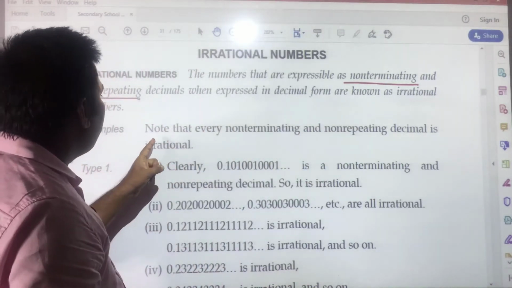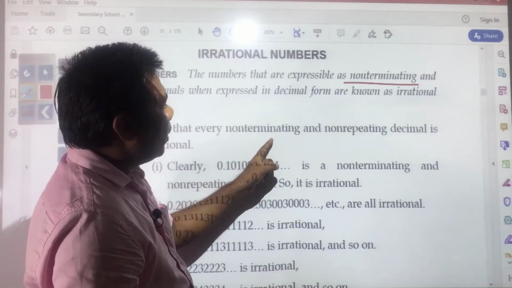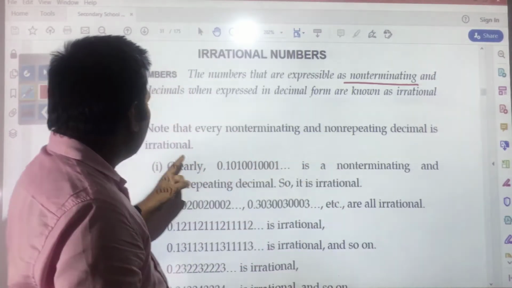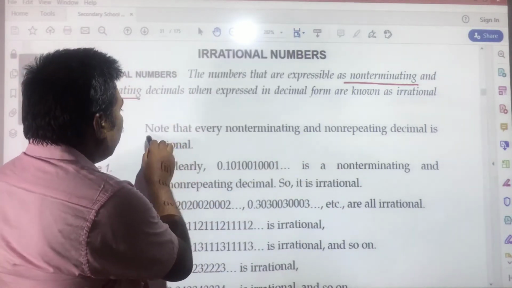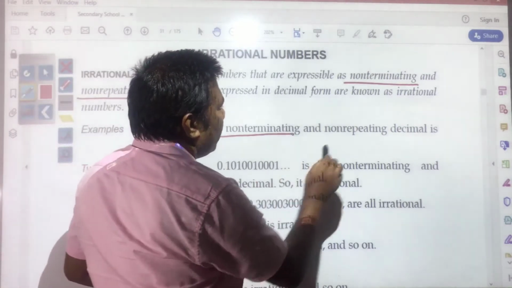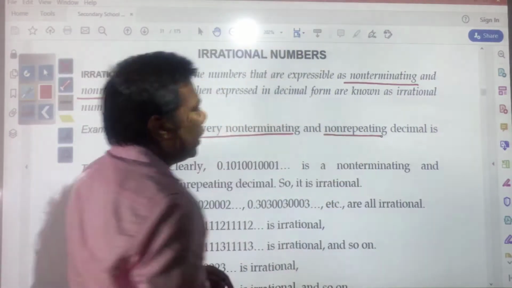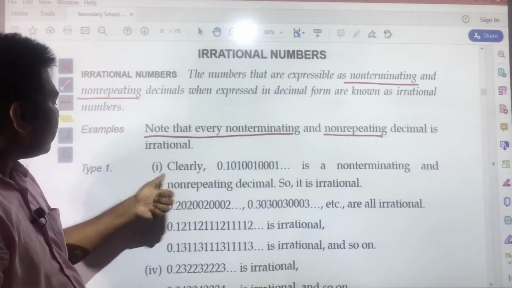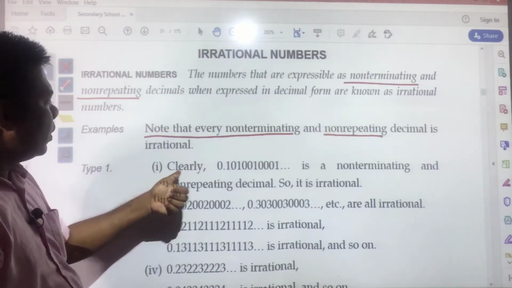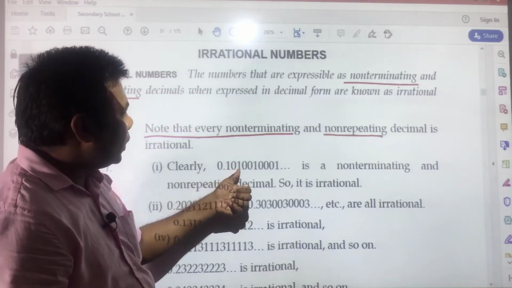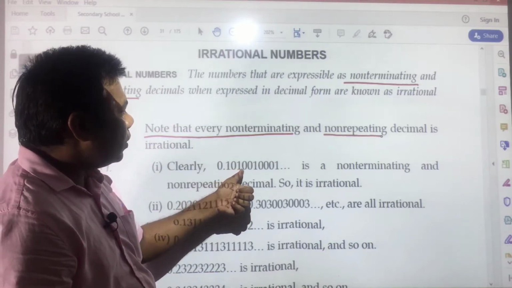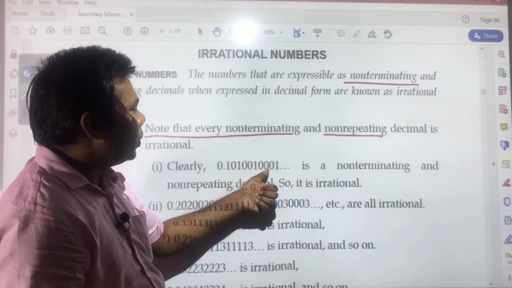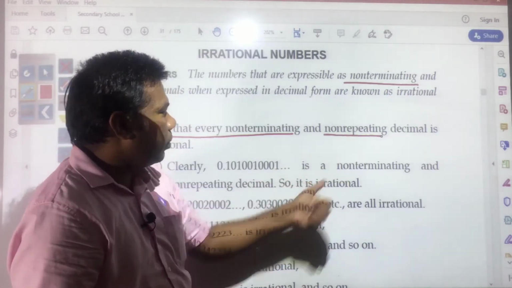Examples: you see, note that every non-terminating and non-repeating decimal is irrational. This you remember. Here you see type 1 has been given first: 0.101001000100001 and so on.